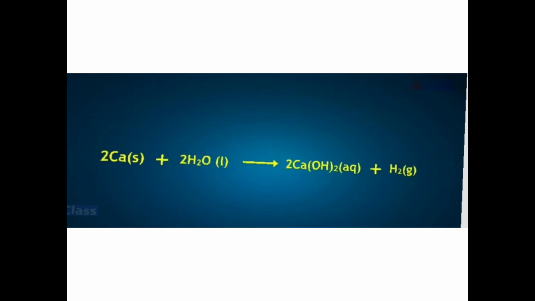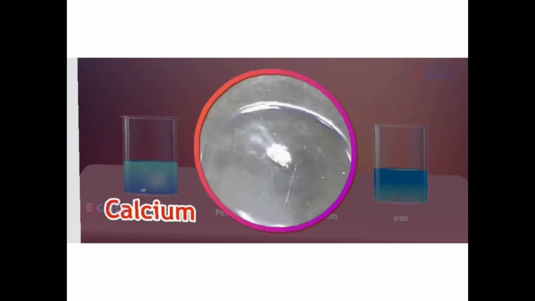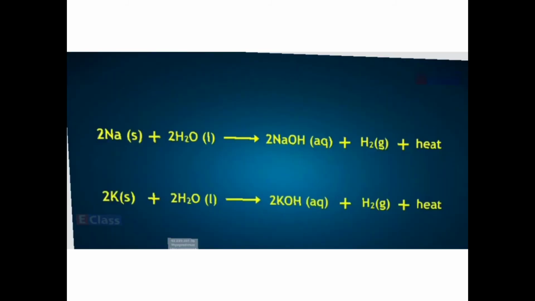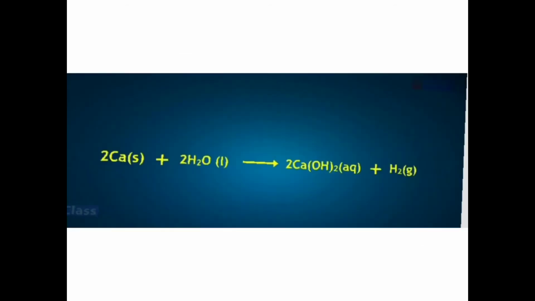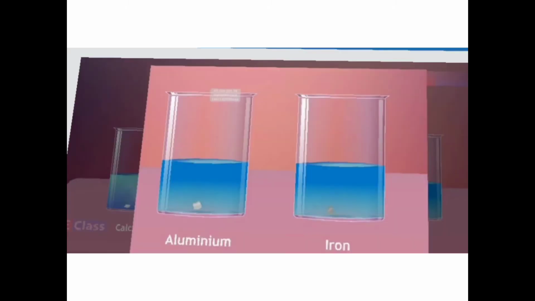And that's why you can just generalize that the metal reacts with water to give the hydroxide, and that hydrogen gas is there. Here also you see the hydrogen gas was there. In the previous case also you see hydrogen gas was there, right? So something you have to know. Otherwise you will think, so many reactions, how can I remember? You remember the general format: the metal reacts with water to give the metal hydroxide and the hydrogen gas is liberated. Like that, it will be clear to you.